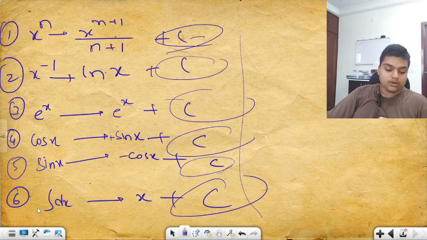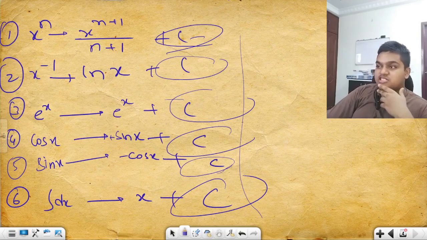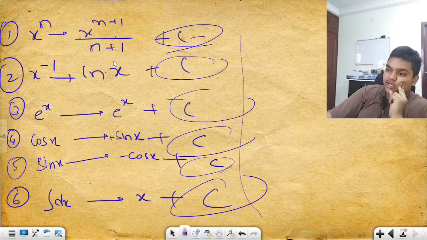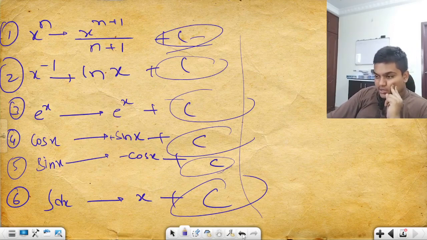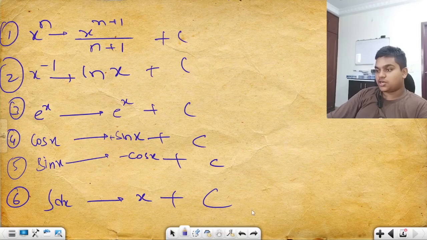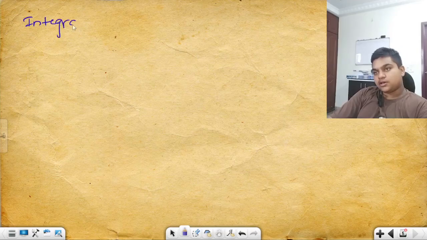Okay, guys, now did you revise these 6 formulas? Just revise these 6 formulas, we will be moving on. Have you done? Now, what is this integration constant doing here, called c? Now, we are talking about the integration constant.